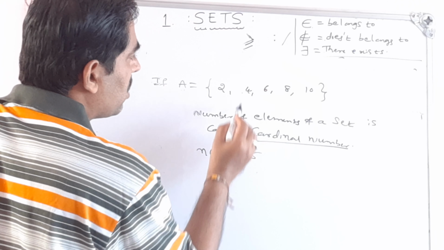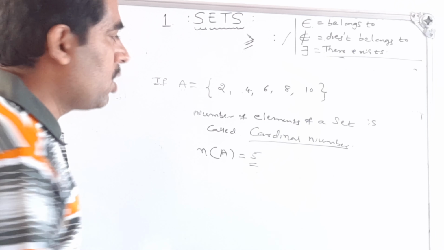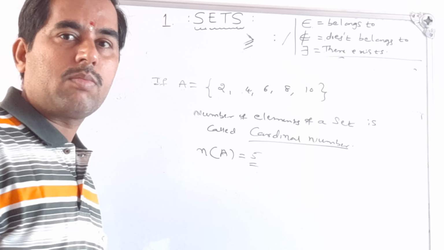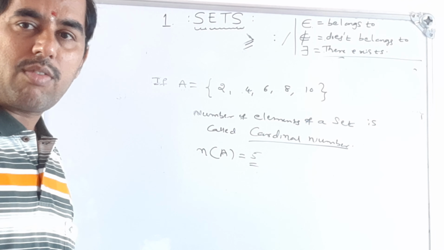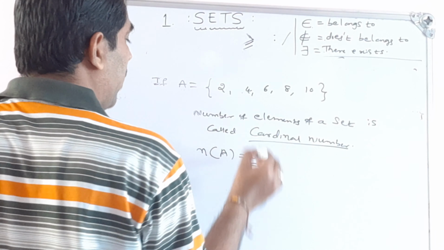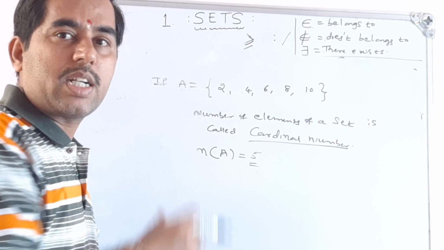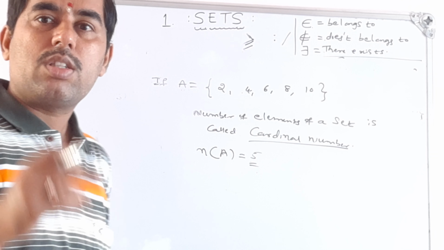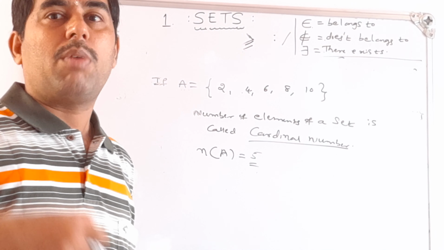This set contains 5 elements. So the cardinal number of this set is 5, because we have counted the elements 1, 2, 3, 4, 5. So this is a finite set. A finite set means we can count the number of elements or members in the set.